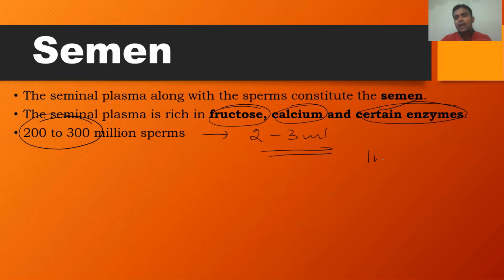See, 1 ml of semen consists of nearly 100 million sperm. So if the male releases 2 to 3 ml of semen, that consists of nearly 200 to 300 million sperm. If the male releases 5 ml of semen, that consists of nearly 500 million sperm.